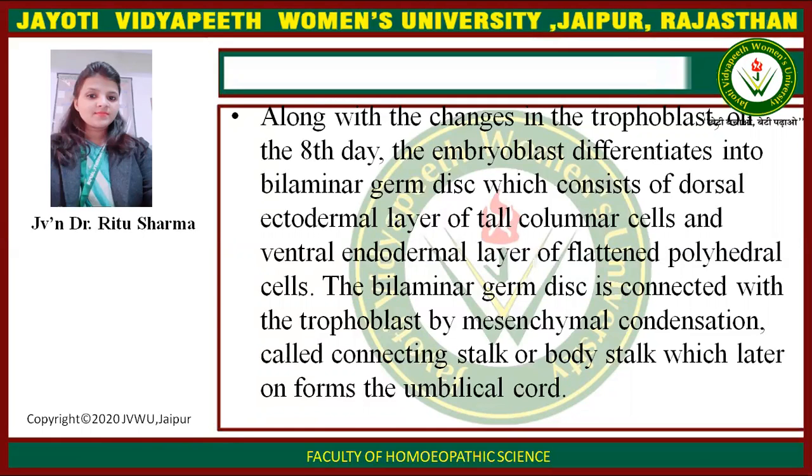The bilaminar germ disc is connected with the trophoblast by mesenchymal condensation called connecting stalk or body stalk, which later on forms the umbilical cord.